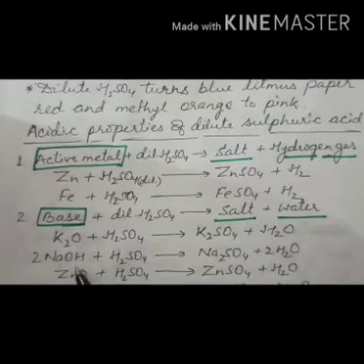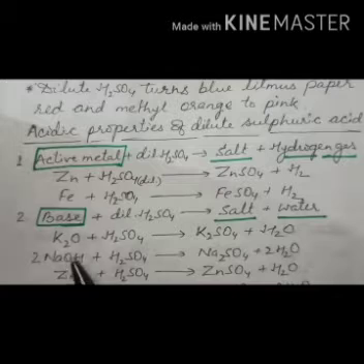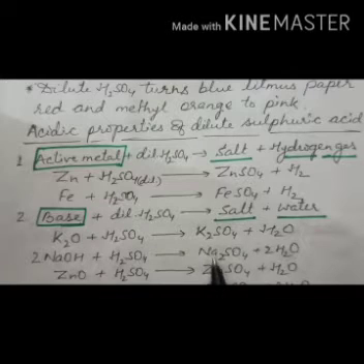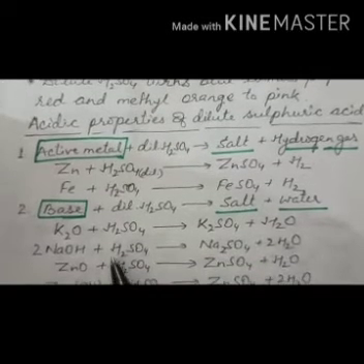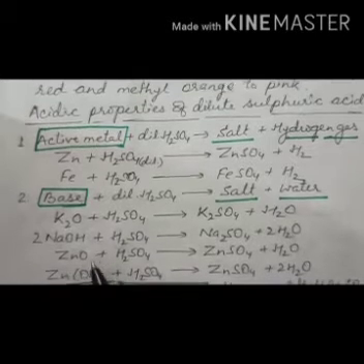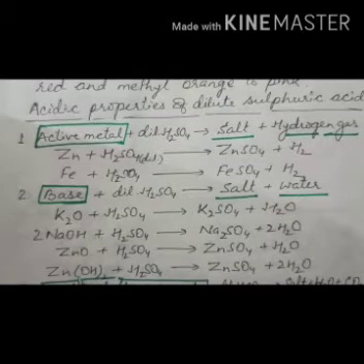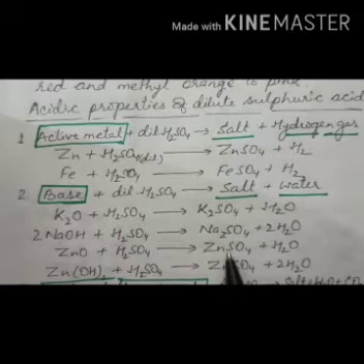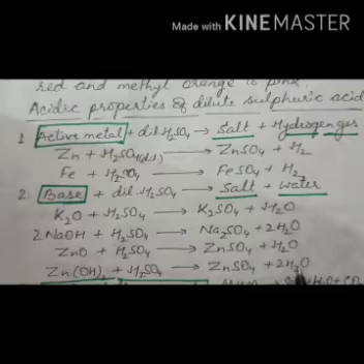In the same way, KOH or NaOH, potassium and sodium properties being the same, reacts with dilute sulfuric acid to give sodium sulfate and water. All these are properties of dilute sulfuric acid. Similarly, zinc oxide or zinc hydroxide reacts with dilute sulfuric acid to give zinc sulfate salt and water.